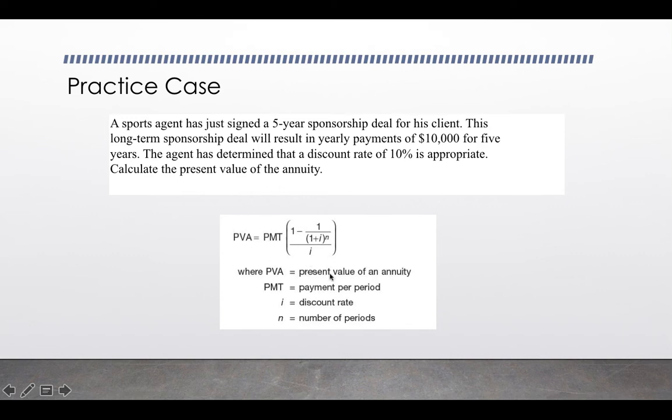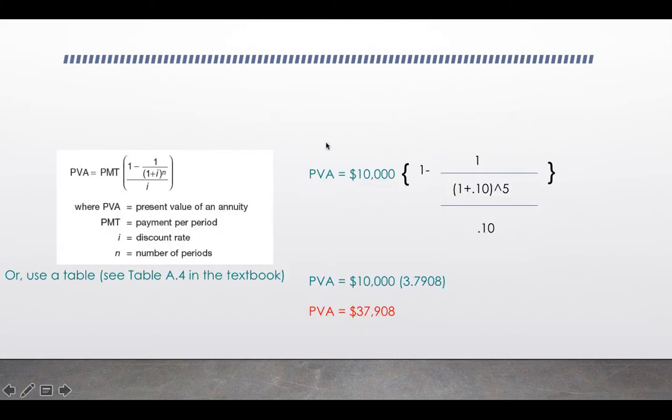Okay, again, we have our handy dandy formula here to calculate present value of an annuity. So if we go ahead and plug our numbers in, we know that in this case, the payment each year is going to be $10,000 that the player receives. To get to our multiplier, we have to plug in both the discount rate, which in this case was 10%, and the number of periods. We know it's 5 years, so we plugged in our 5. So if we run through this on our calculator, we get a multiplier of 3.7908. We multiply that times our payment, which we know in this case is $10,000. That gives us a present value of annuity of $37,908.